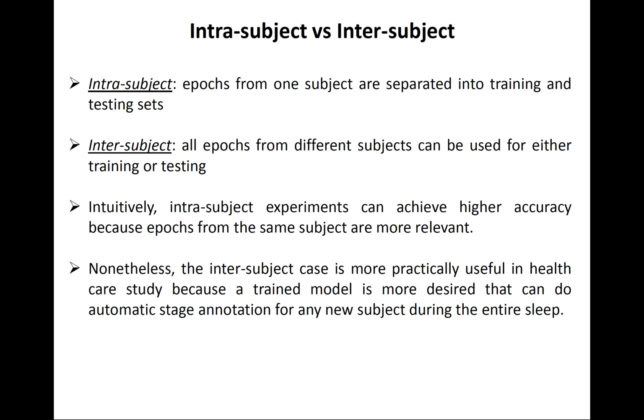And when looking at the data, we find it is necessary to treat the data in 2 different ways. One is so-called intra-subject, where epochs from one subject are separated into training and test sets. And the other, inter-subject, is where all epochs from different subjects can be used for either training or testing.